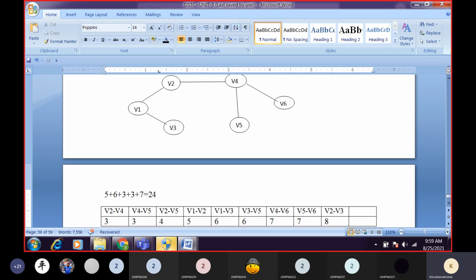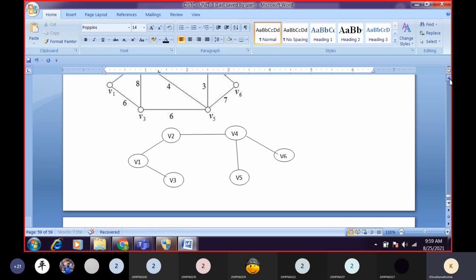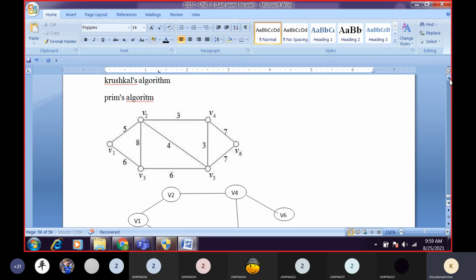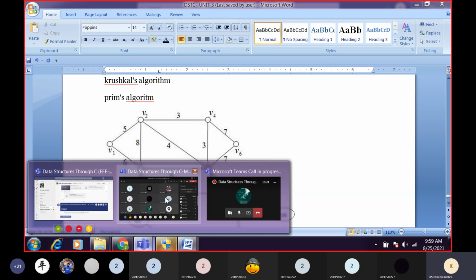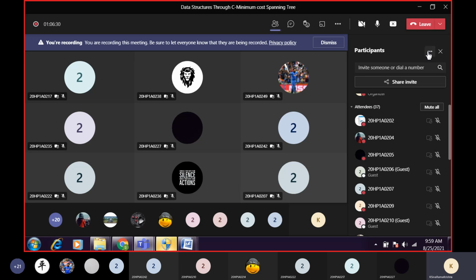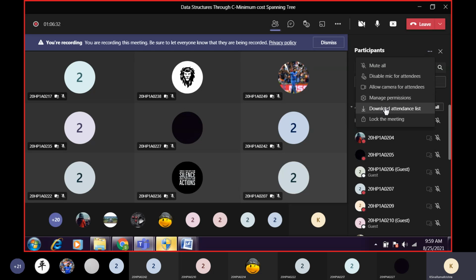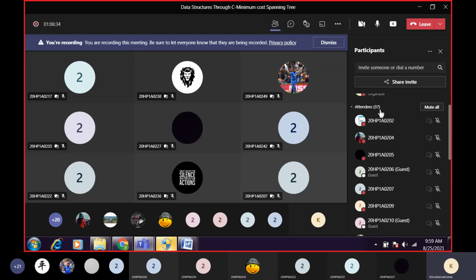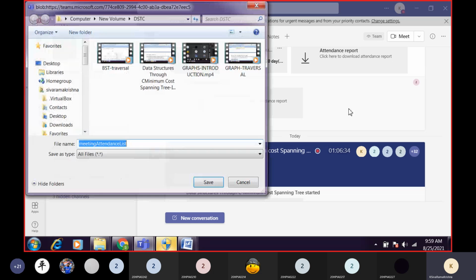So this is the way how we have to find the minimum cost spanning tree with the help of Kruskal's algorithm. Okay, so tomorrow we'll see about Prim's algorithm. So these are very, very important questions and very easy to answer. So very, very simple mathematics.